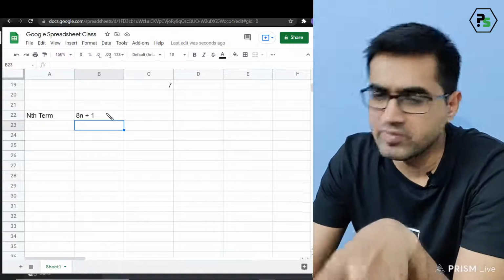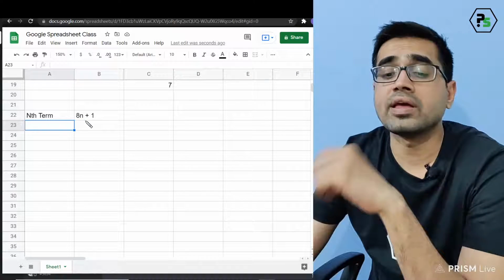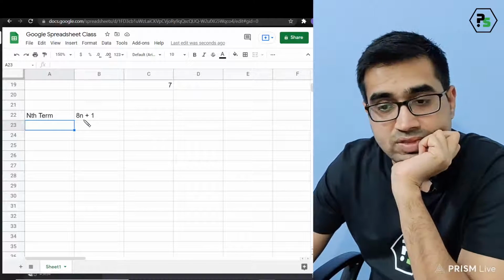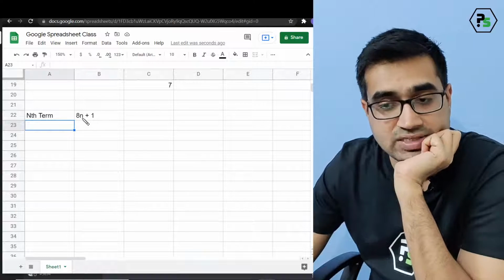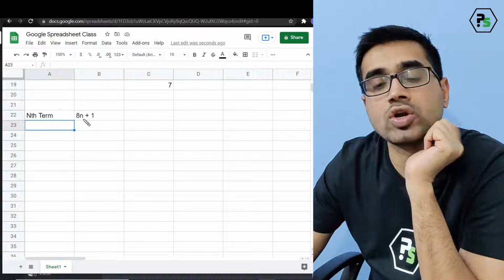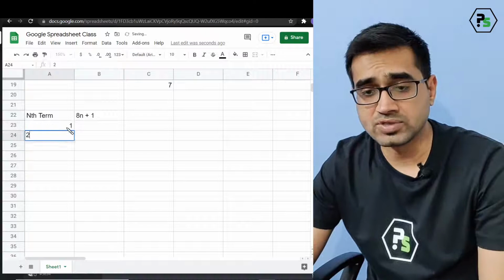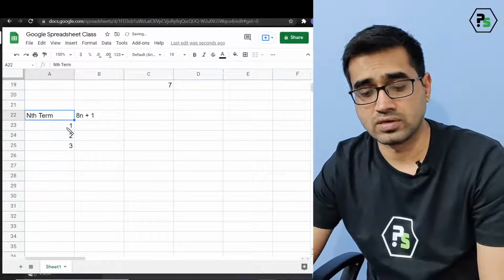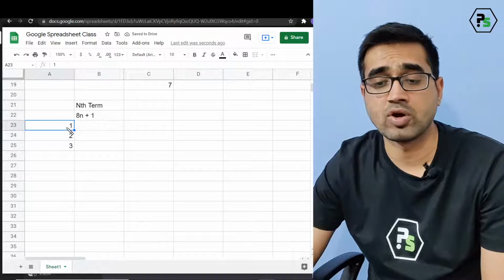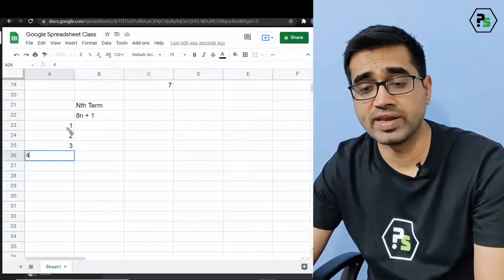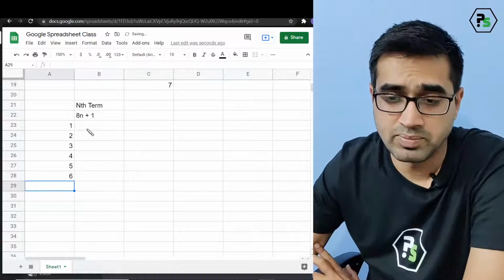It can be anything. It can be very difficult also, but let us understand a simpler one. So this means if I put the value of n as 1, it will become 9. If I put 2, it will become 17 and so on. Now let us create the terms here. So this is my nth term in general. These are my n values. I'm just creating simple values.